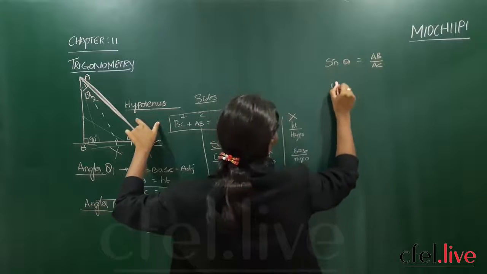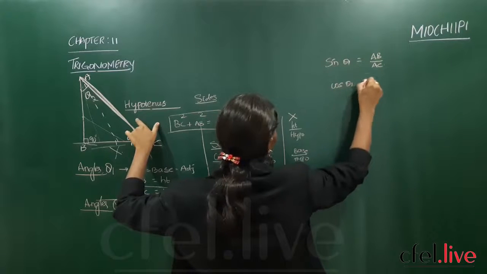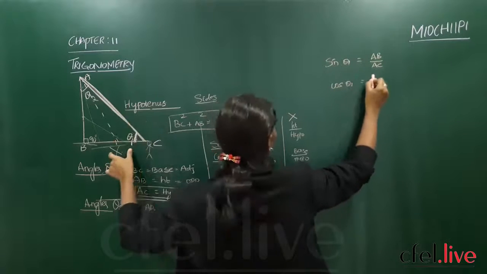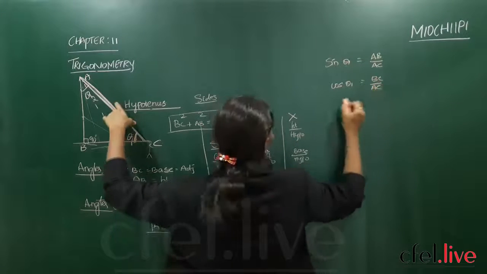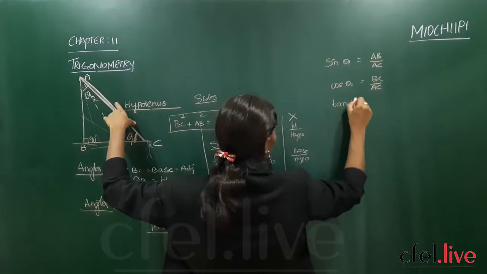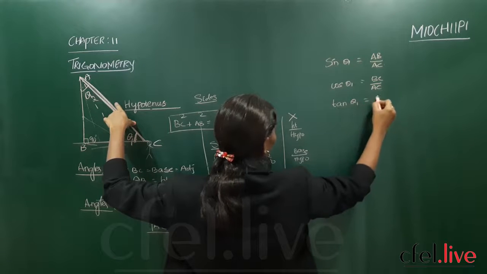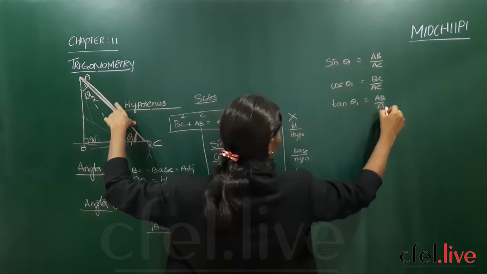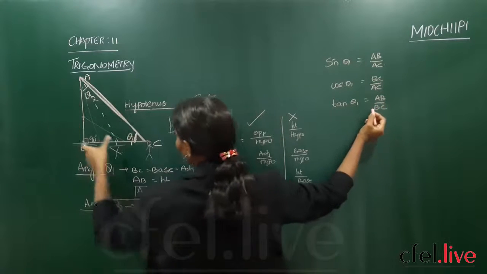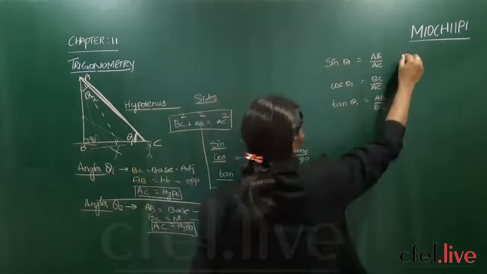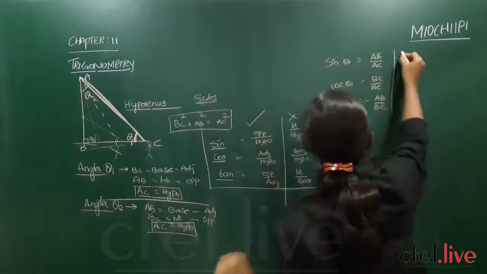Got it? Now cos theta 1: adjacent BC by AC. Now I am talking about tan theta 1: opposite by adjacent.